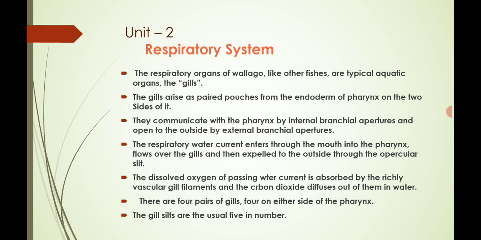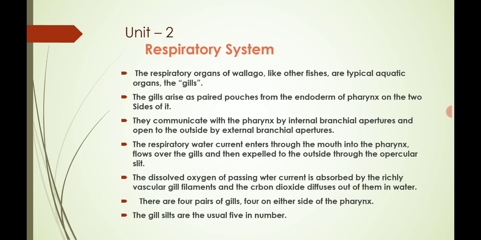These gills are a special organ for aquatic animals like fishes. They respire through the gills, in the presence of which they take in dissolved oxygen as well as release carbon dioxide in the water. The gills arise as paired pouches from the endoderm of the pharynx on the two sides of it. They communicate with the pharynx by internal branchial apertures and open to the outside by external branchial apertures.